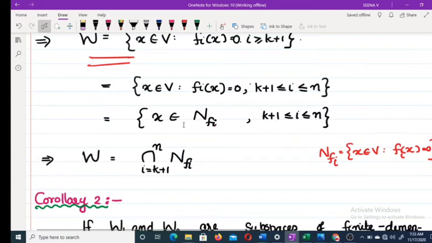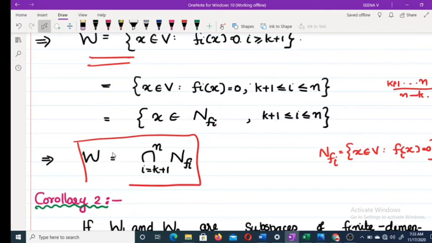Now what is the meaning of that? This is actually the intersection of all null spaces from k plus 1 to n. That is, the intersection as i varies from k plus 1 to n of the null space of φi. Now we know that the null space of a linear functional is a hyperspace, and W is the intersection of how many of them? K plus 1 to n, which is n minus k in number. Therefore, W is the intersection of n minus k hyperspaces in V. This is the result.